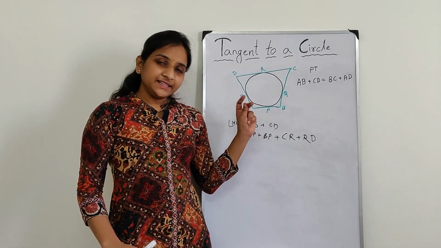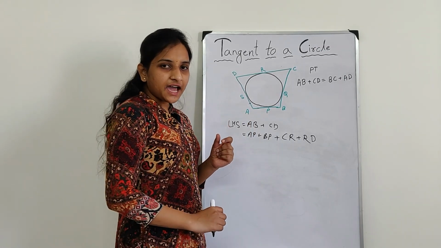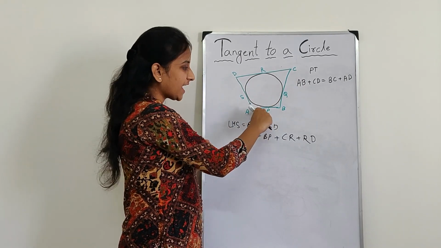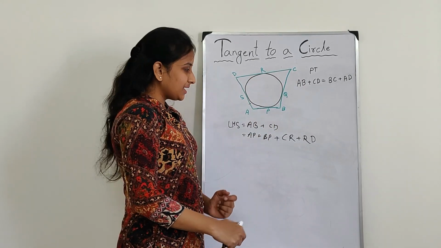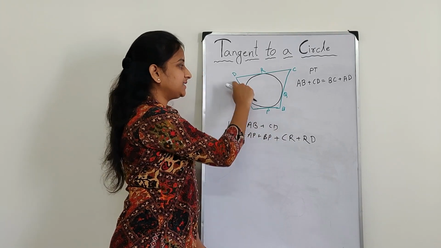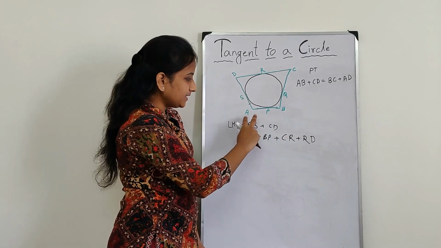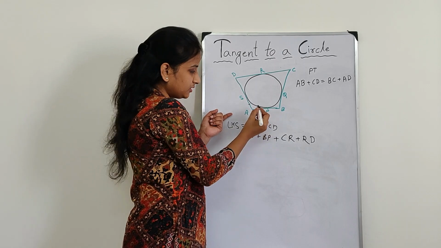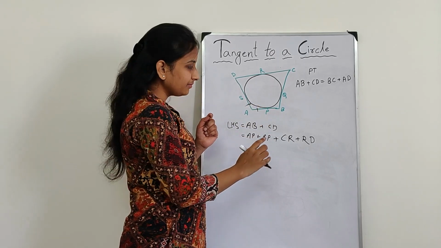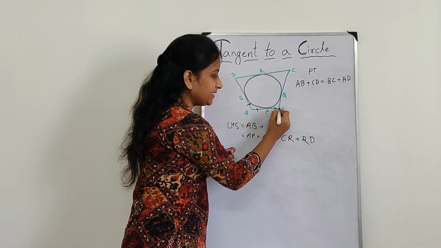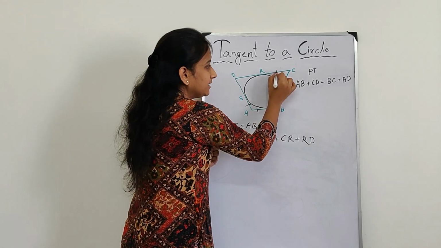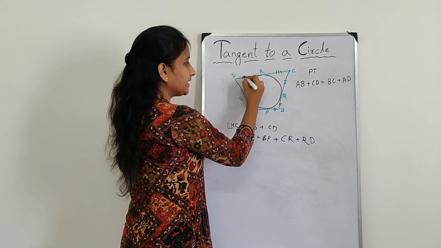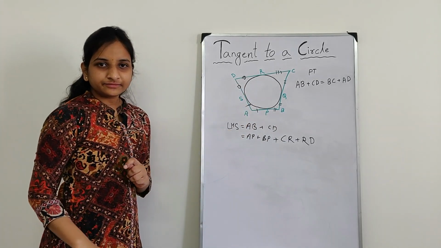Now what does the second theorem say? Length of the tangents are equal. As this quadrilateral circumscribes the circle, the sides are tangent to the circle, right? Then AB and AD are tangents. Then AP and AS are lengths of the tangents from point A, so they are equal. Similarly, BP is equal to BQ. Similarly, CR is equal to CQ. Fine. Similarly, DR is equal to DS.